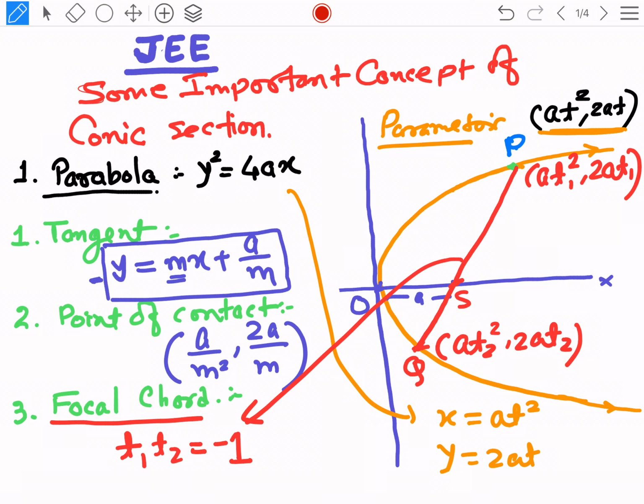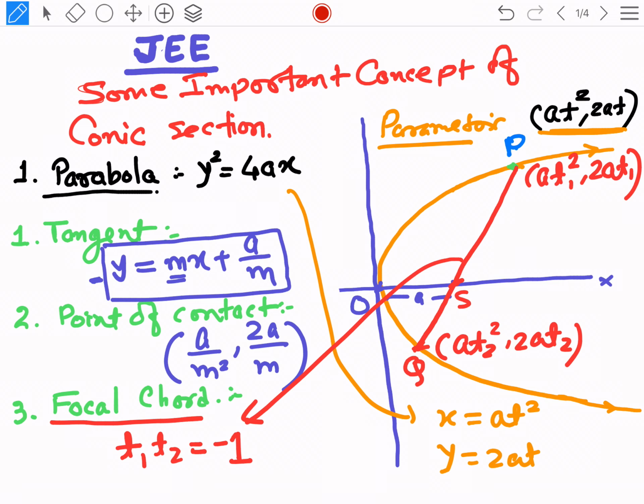And we can find t2 directly if we know t1, and we can find t1 if we know t2. So these three concepts I want to introduce for the parabola today. In the next session I will introduce the ellipse in the same way. So dear students, what have we discussed?